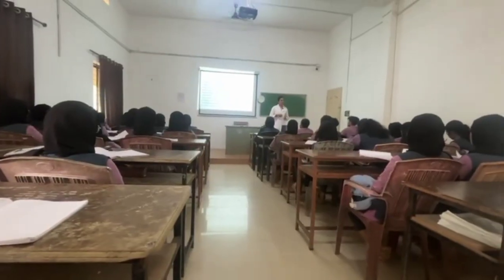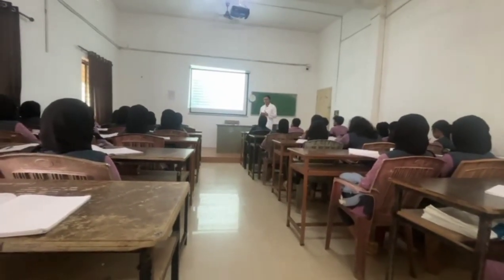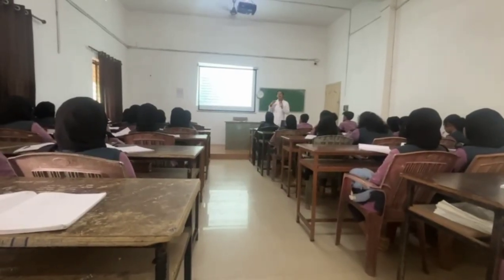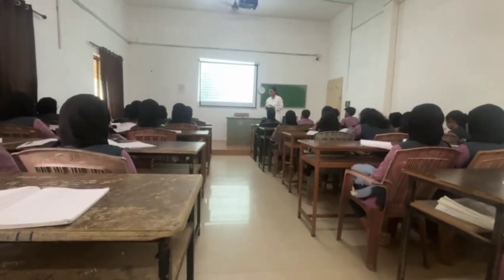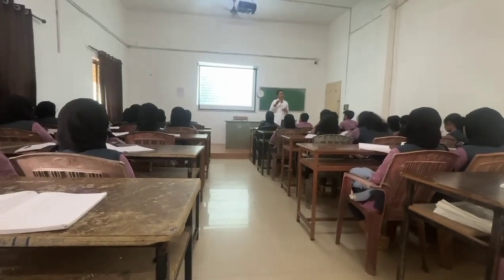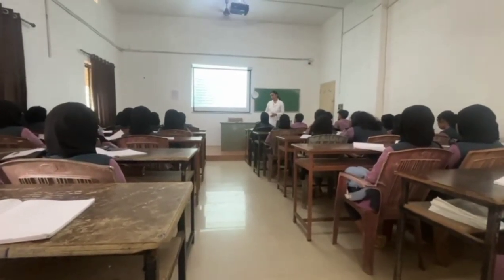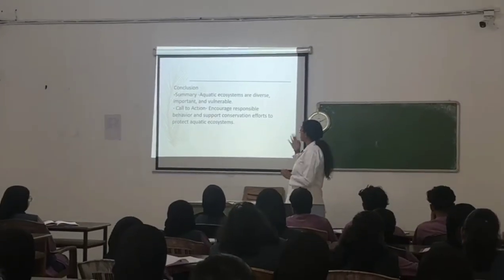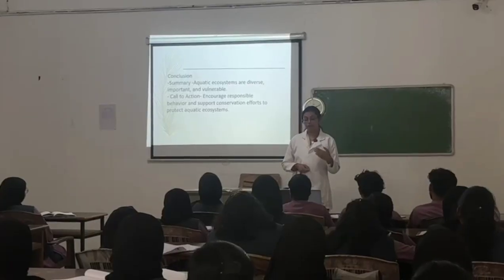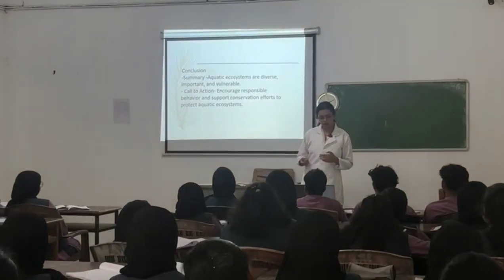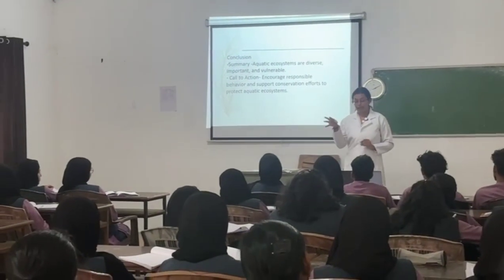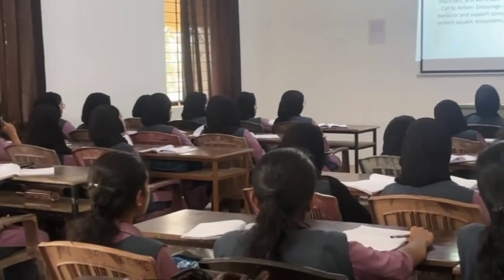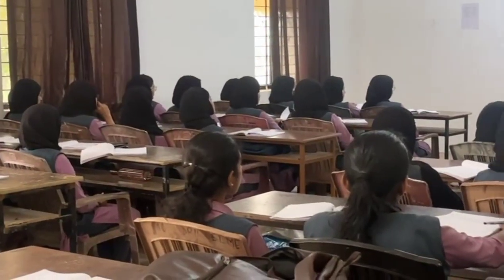And last point is we have to create awareness among the normal public. What is the importance of this aquatic ecosystem and what are the threats faced by this aquatic ecosystem, how it can be conserved. We have to educate the common people regarding this. Okay. Summary, that is the aquatic ecosystems are diverse, important and vulnerable, and also we have to take a call to action, that is encourage responsible behavior and support conservation efforts to protect the aquatic ecosystem.